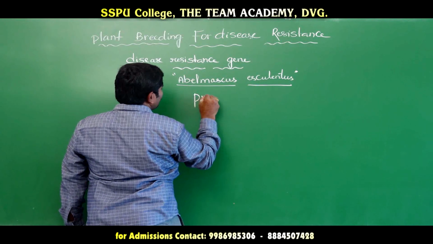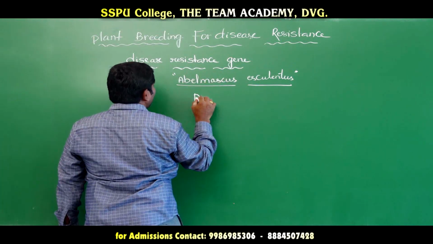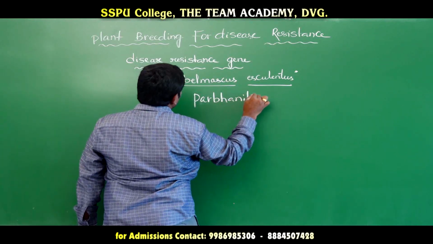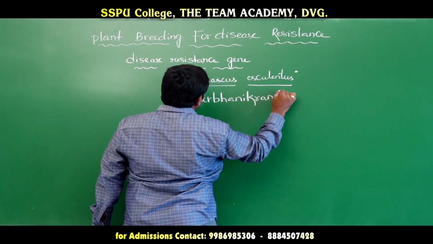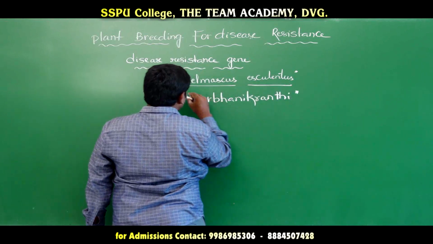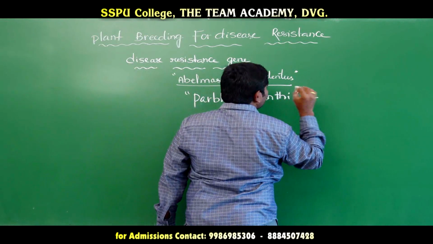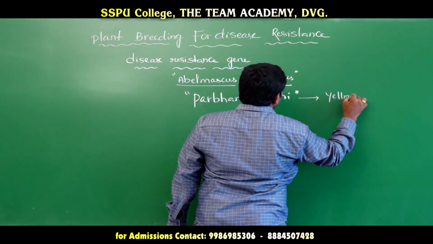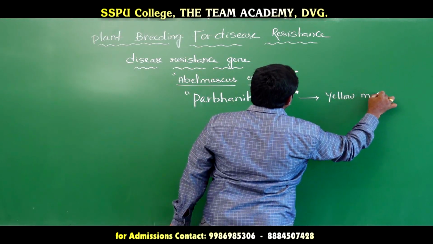This variety is called Parbhani Kranti, a variety of lady's finger which is resistant to yellow mosaic virus.